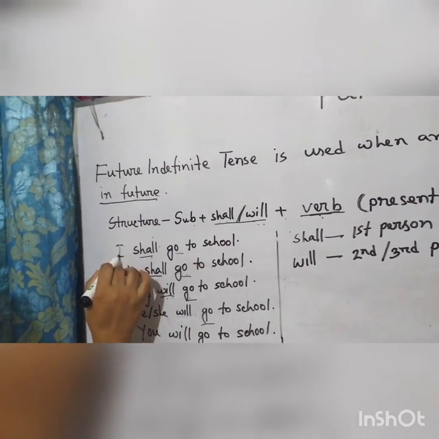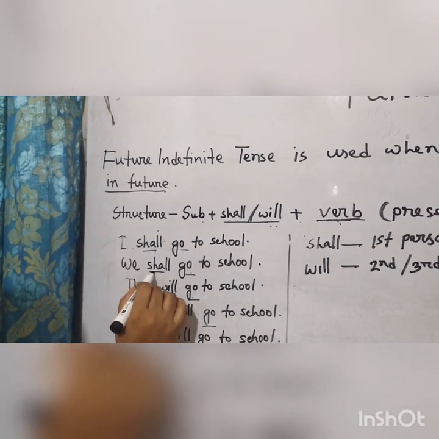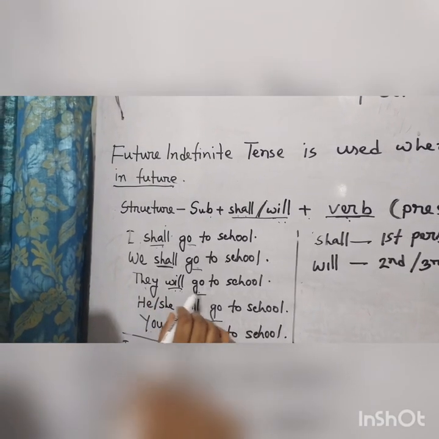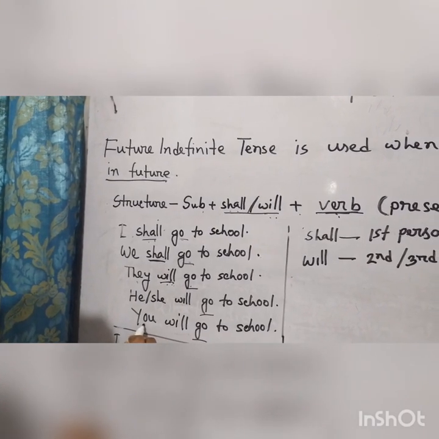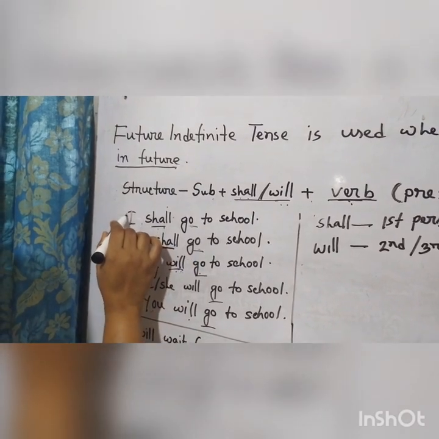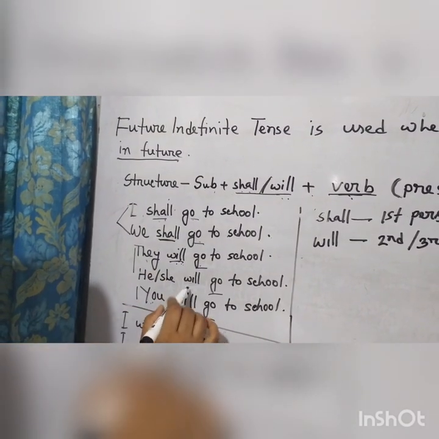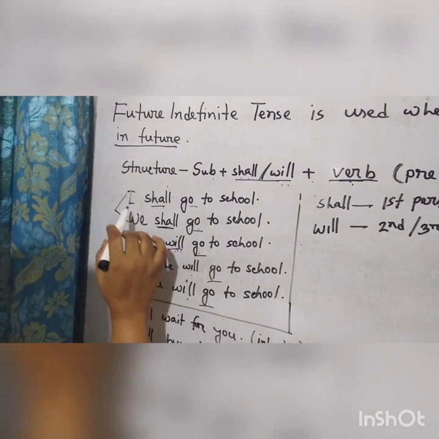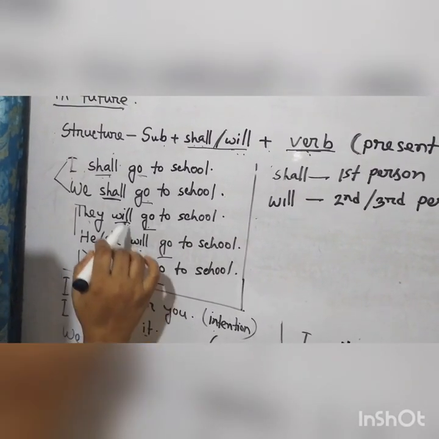For first person, shall is here. I shall go to school. We shall go to school. Then they will go to school, will, for third person and second person. You nicely concentrate and listen carefully in this topic that shall is used for first person, and for second person and third person will is used here.